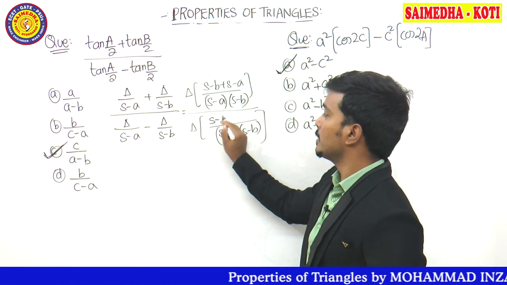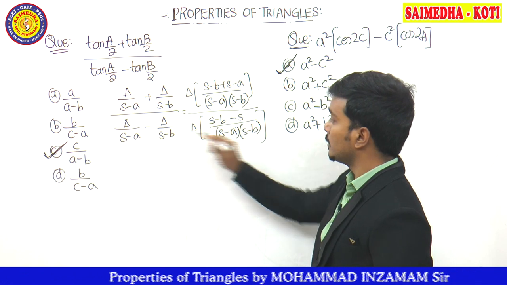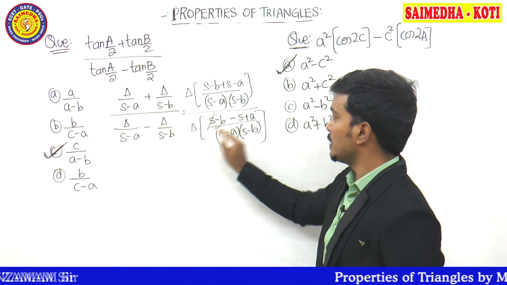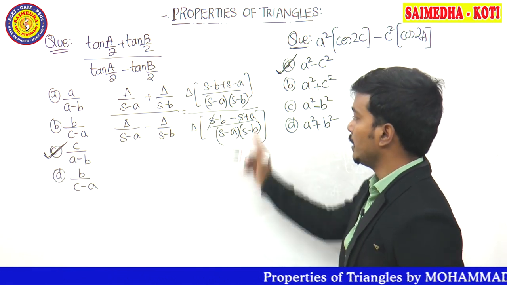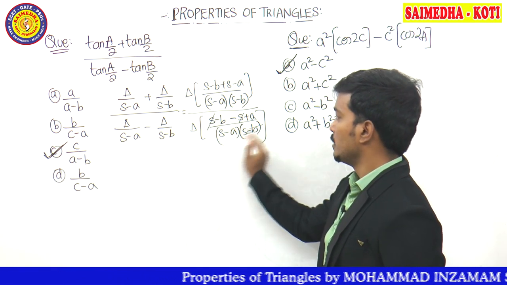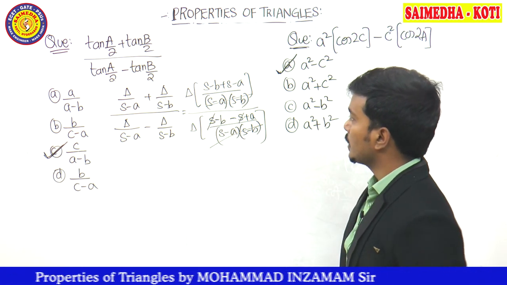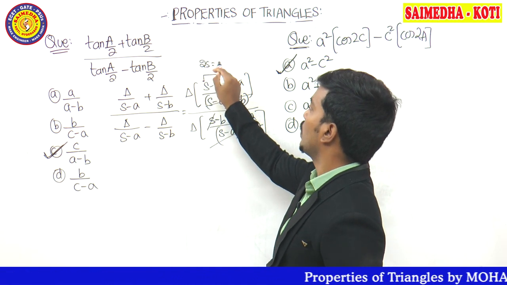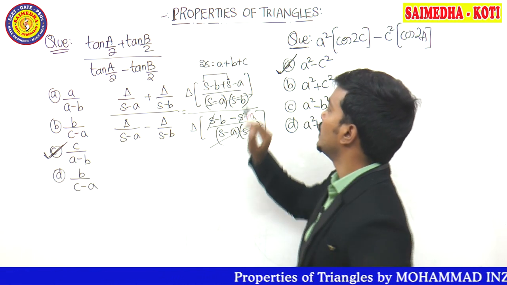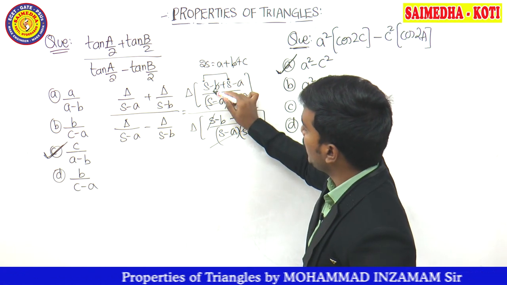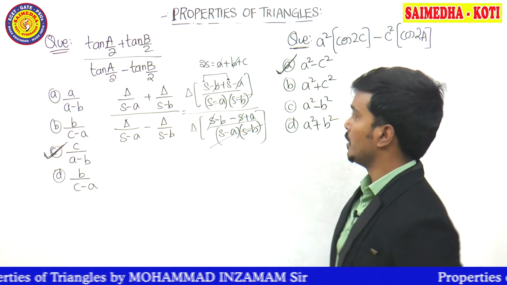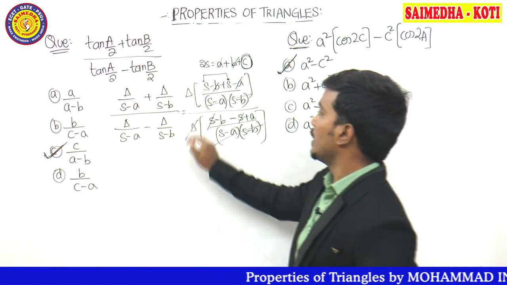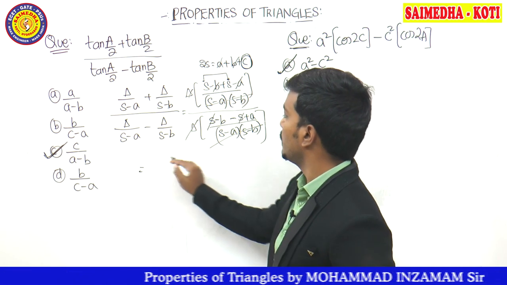Now here it's going to become s minus b minus s, minus into minus plus a. So plus s minus s gets what? Cancel, and in here we are left with a minus b. This part, denominator cancel. S plus s is going to become what? 2s. 2s is equal to what, guys? A plus b plus c. So we are having here plus b minus b plus a minus a. So in the total numerator, left out part is only what? C. Delta is also getting cancelled. So remaining part is c.